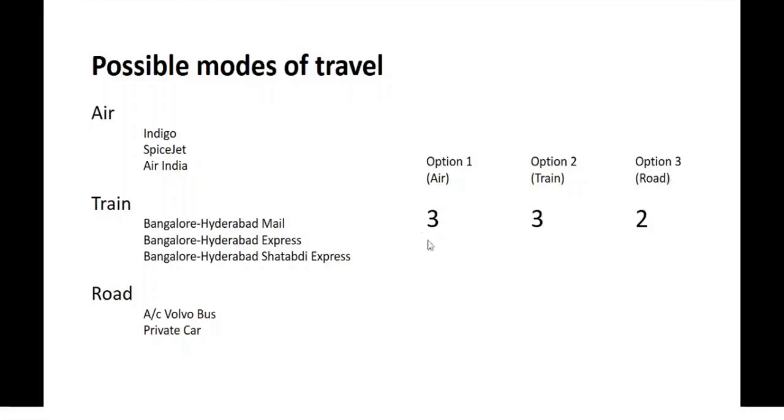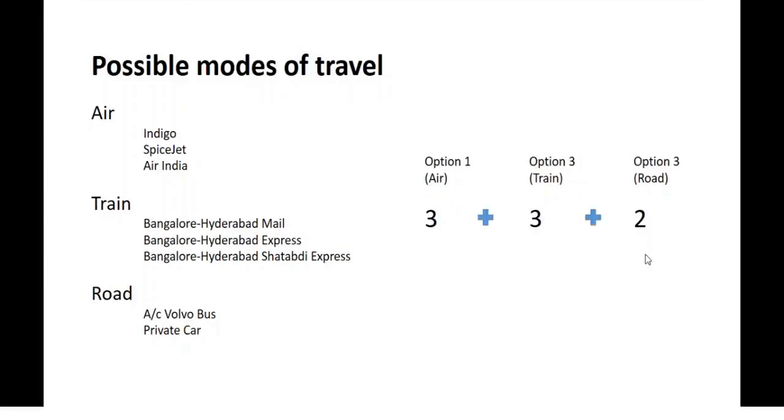In case of air travel, you have three options. In case of train travel, which is option number 2, again there are three options, and there are two different ways of traveling by road. So the answer to how many different ways you can purchase the tickets is 8, because 3 plus 3 plus 2 is equal to 8.